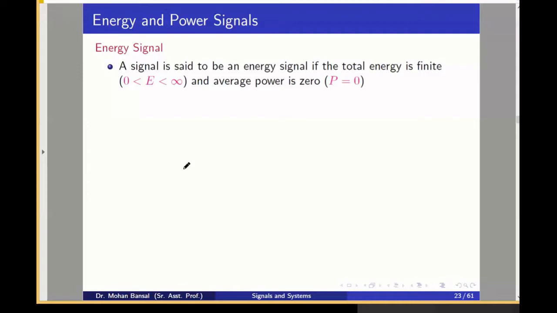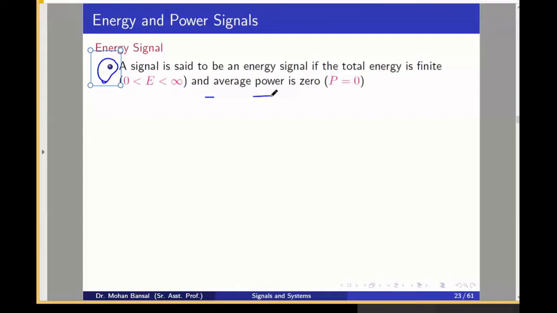Now come to the energy and power signals. This is a very important topic from the GATE exam point of view. You should know the definition first, because sometimes questions may ask from the definition. A signal is said to be an energy signal if the total energy is finite and the average power is 0.